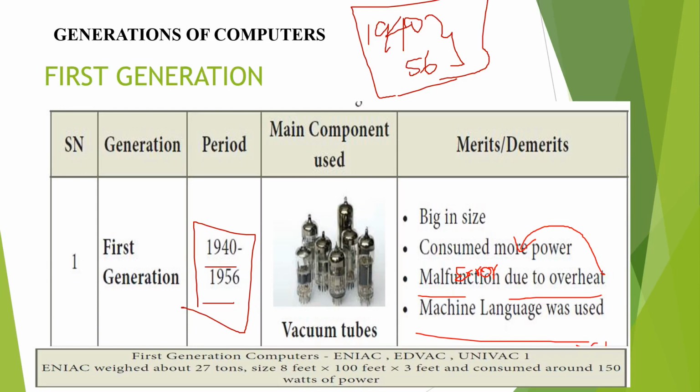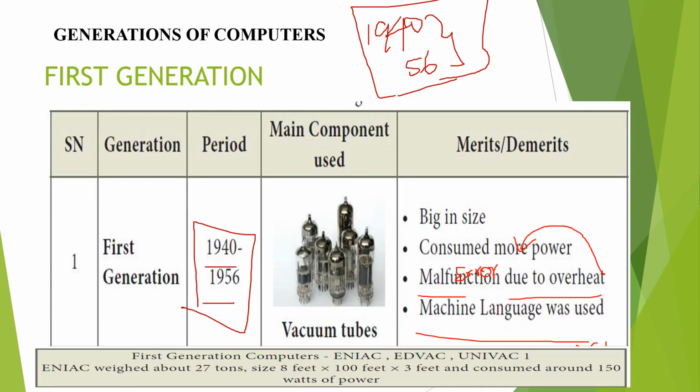In this first generation, we have ENIAC, EDVAC, UNIVAC 1. The UNIVAC weighed about 27 tons. The size is 8 feet by 100 feet by 3 feet. It consumes 1050 watts of power. How many watts? 1050 watts of power.